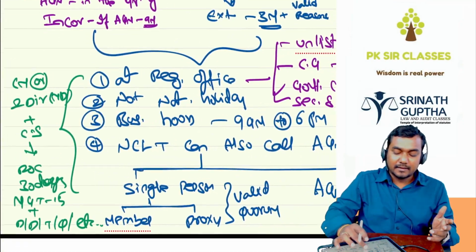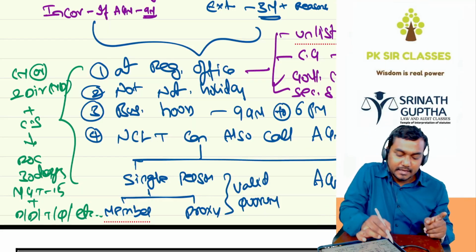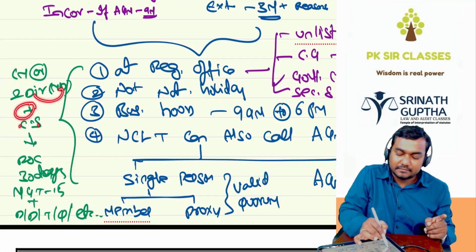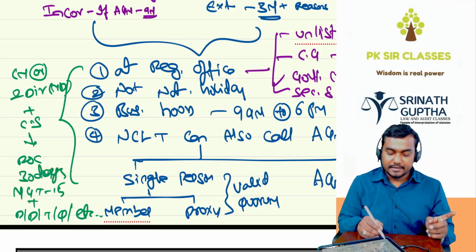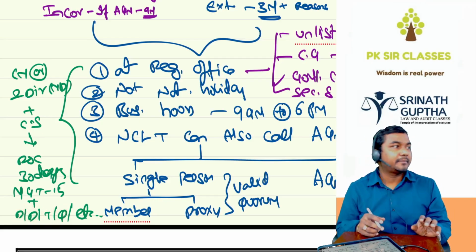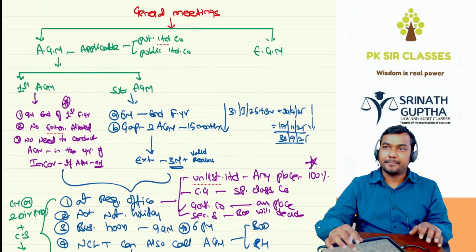After conclusion of the AGM, the report on the AGM should be filed with the ROC. It must be signed by the chairman of the meeting or two directors. Out of these two, one must be the MD plus the CS of the company. It should be filed with the ROC within 30 days in form number MGT 15. It must contain the date, day, time and quorum of the meeting. All these things should be there in the information to be filed with the ROC. This is all about the AGM. Done.